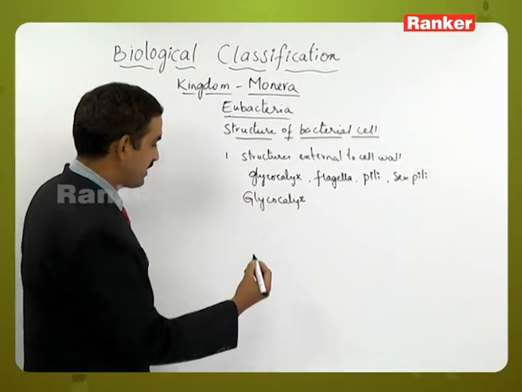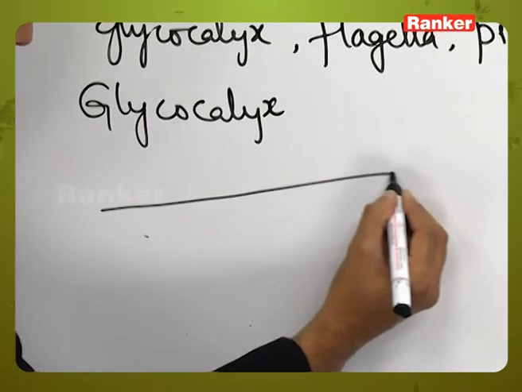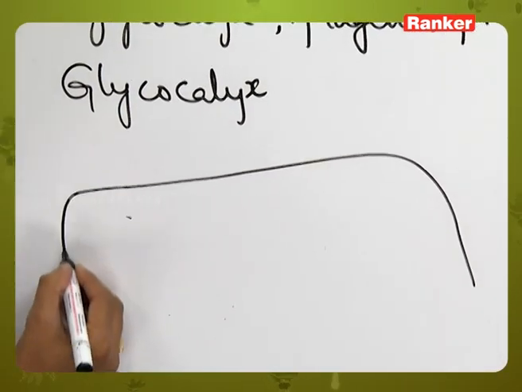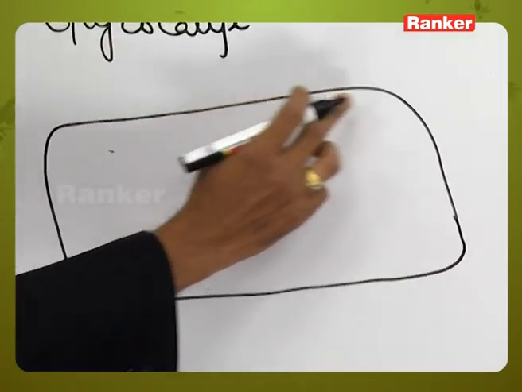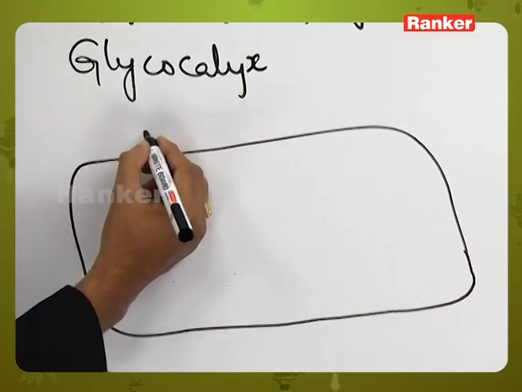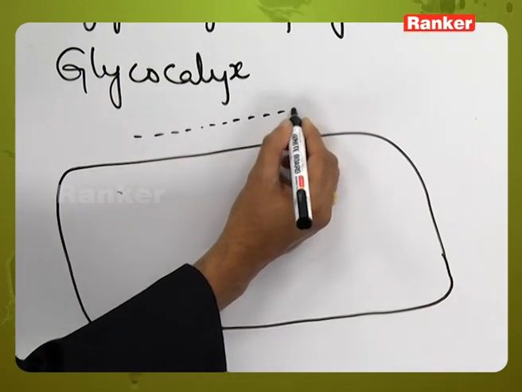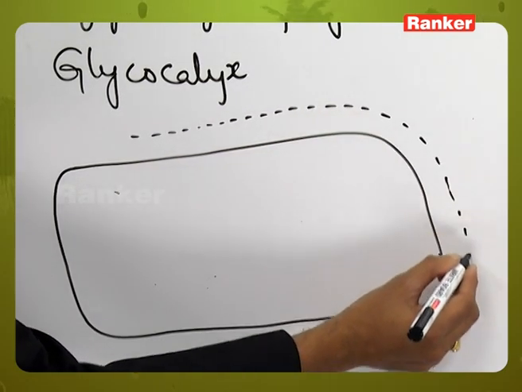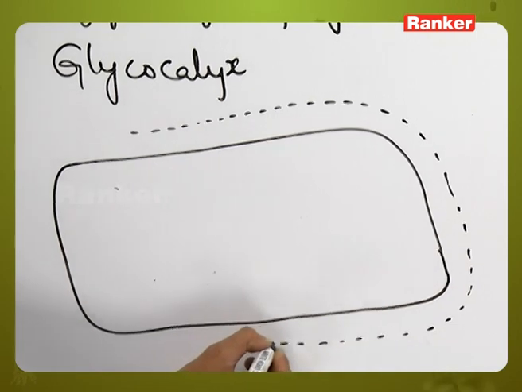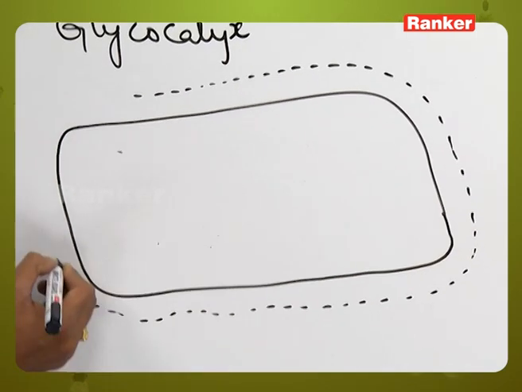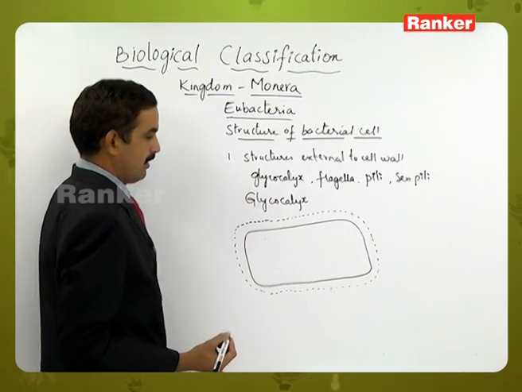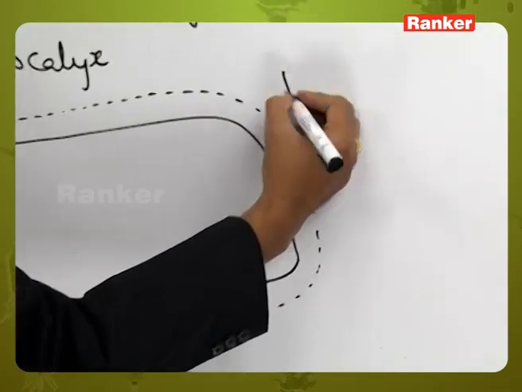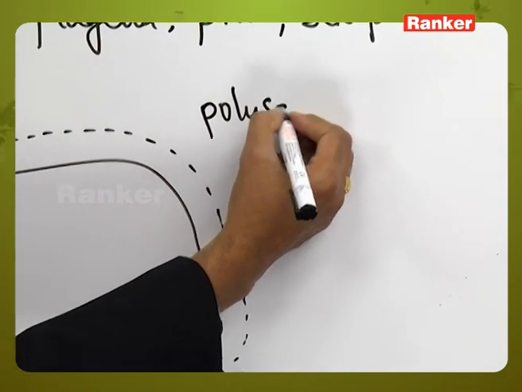Here if we consider the bacteria like this, this is a cell wall of the bacteria, and outside this one we can see some additional layer. This additional layer is called a glycocalyx. This glycocalyx is made up of polysaccharides.